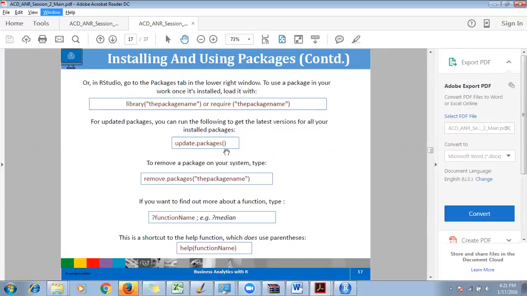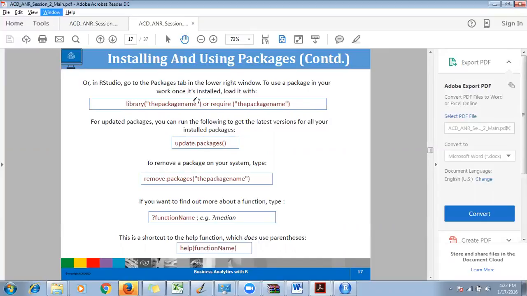Like you installed some app on Android, right? And from time to time you update your Android apps. Same thing, you can update your packages. Okay. If you type update.packages with brackets, this will update each and every package that is installed in your R directory. Okay.